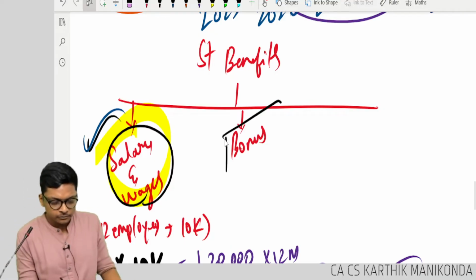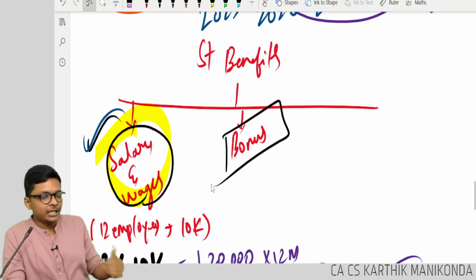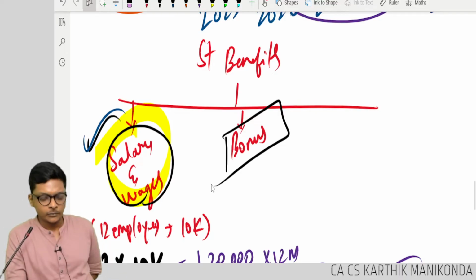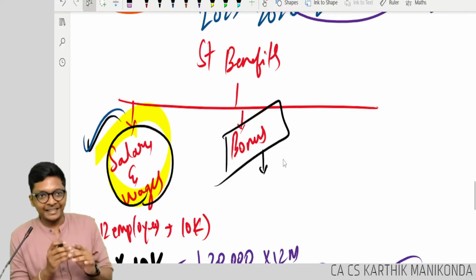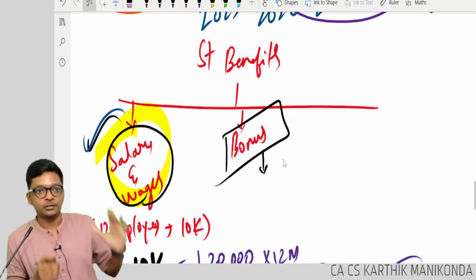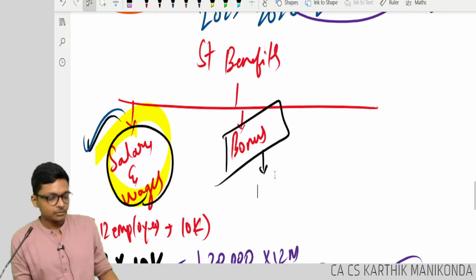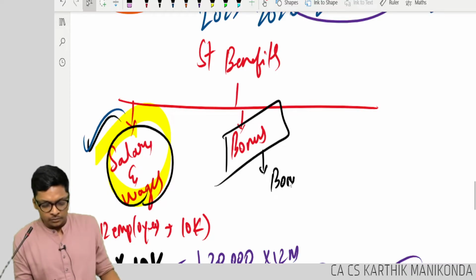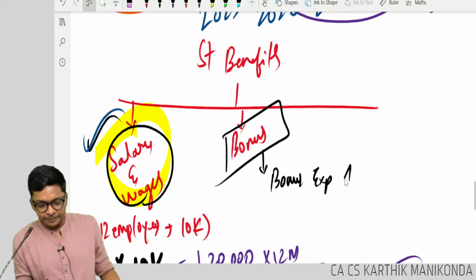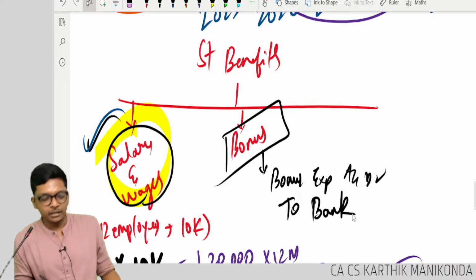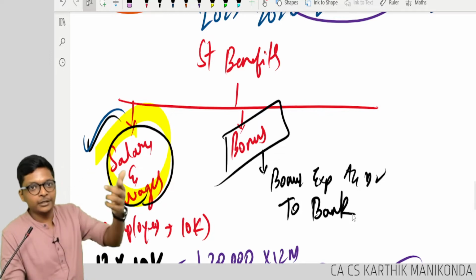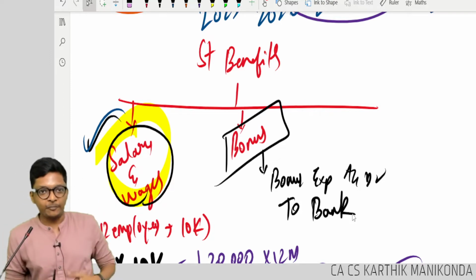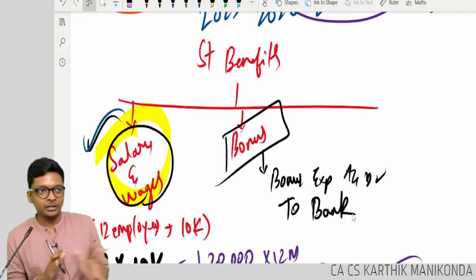Now, what is the entry for this bonus? He got the money. No outstanding. 1 crore immediately cash he got. What is the entry? Bonus expense account debit to bank. Whose bank account? Elon Musk credit, the bank account of Rajaram. You got the context.